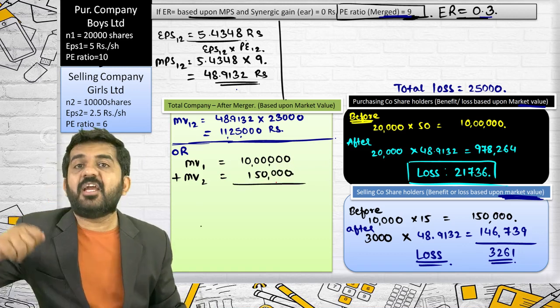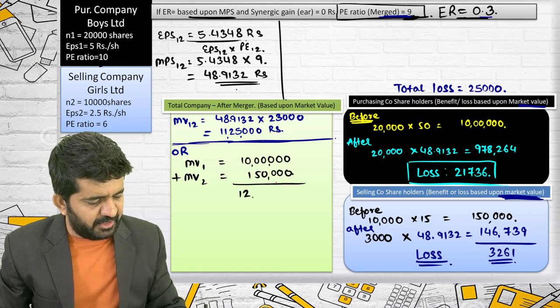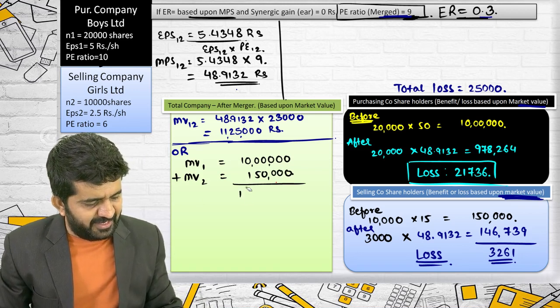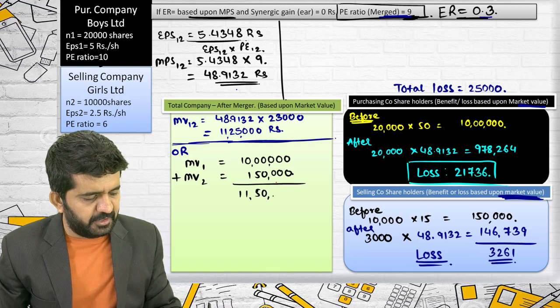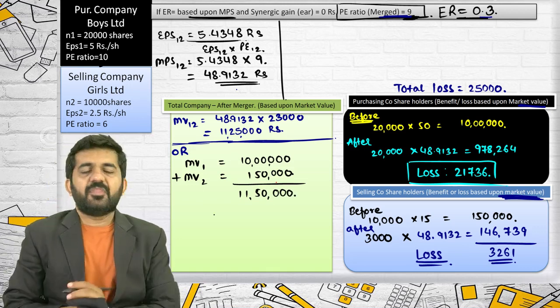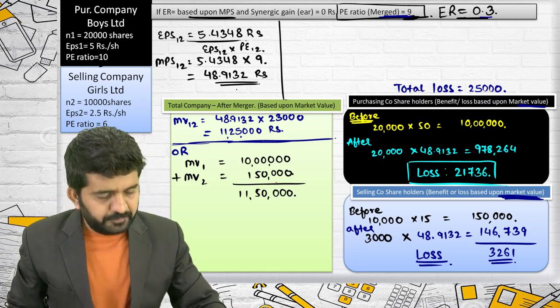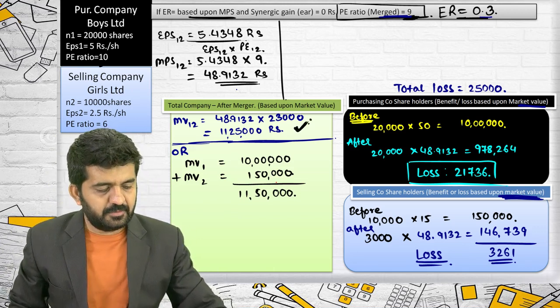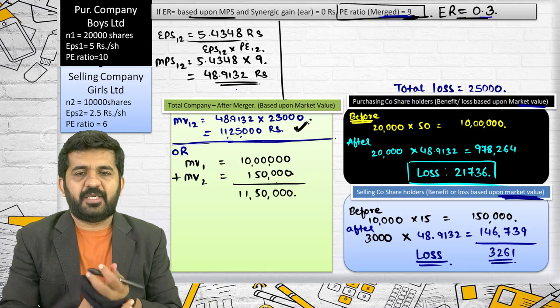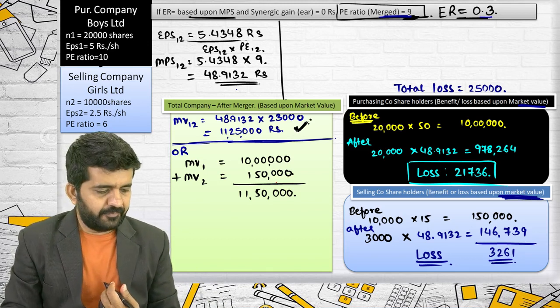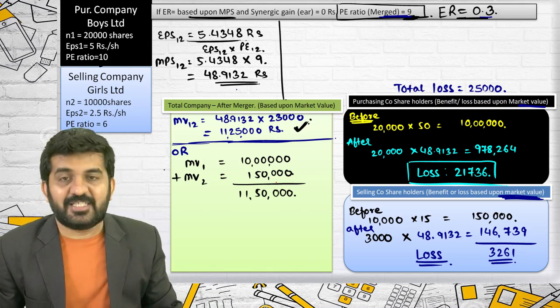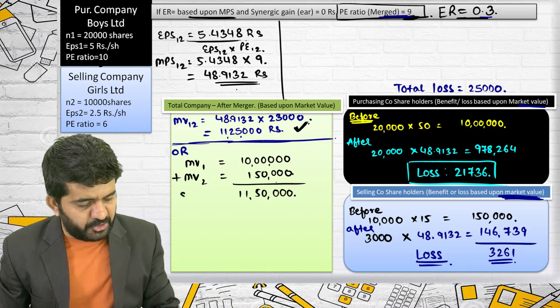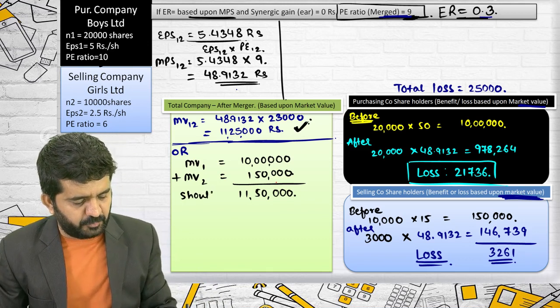So the market value of merged entity should be 11,50,000 rupees. How has it come to 11,25,000 rupees? Any student who can explain to me why the market value actually is 11,25,000 rupees where it should be 11,50,000 rupees?